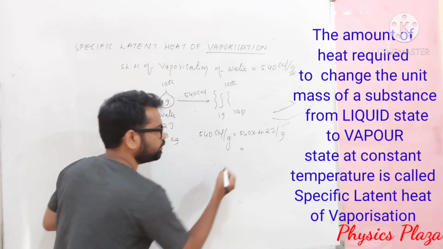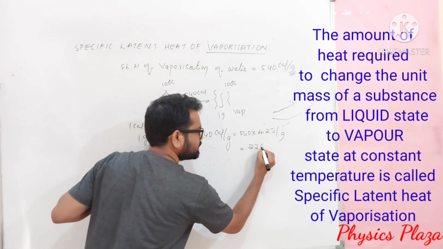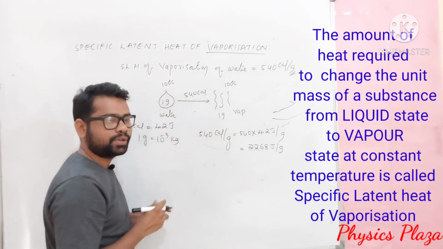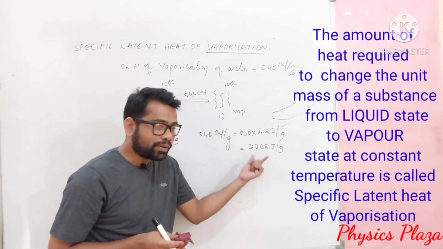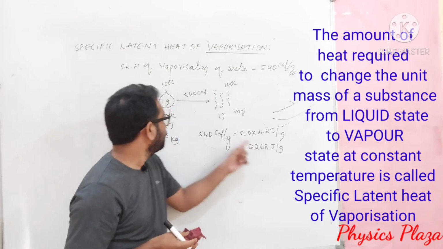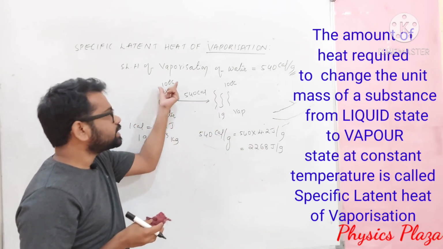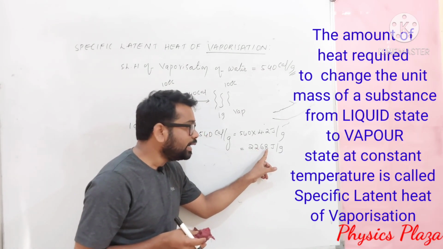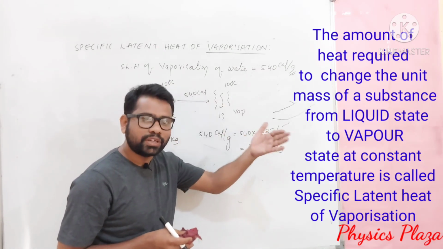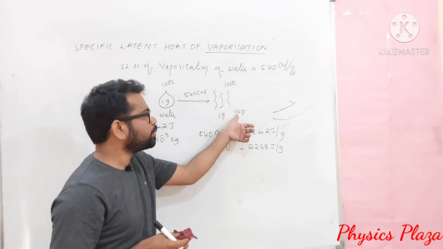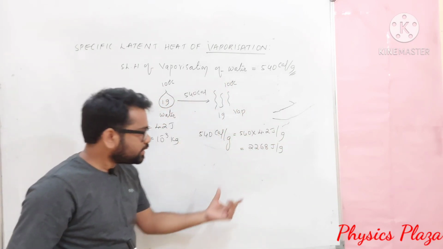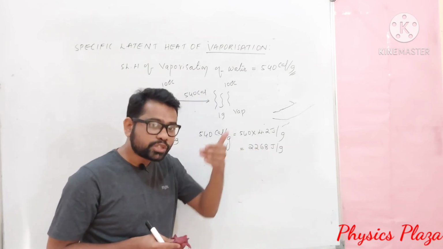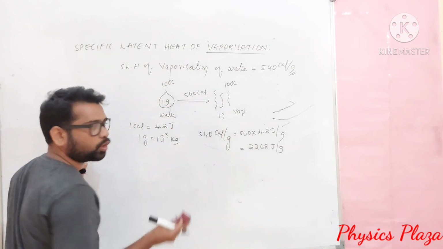540 into 4.2 will be 2268 joule per gram. So what does it mean if you get a value like this? It means that 1 gram of water at 100 degrees Celsius will absorb 2268 joules of heat energy to change into 1 gram of vapor at 100 degrees Celsius. The same value we can express in terms of joule per kg also. Let us see.